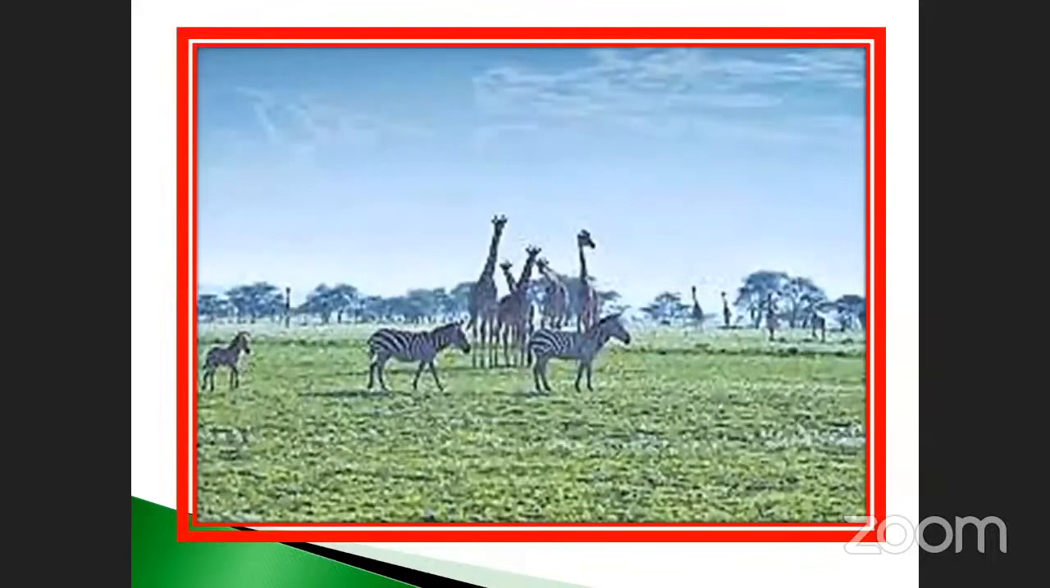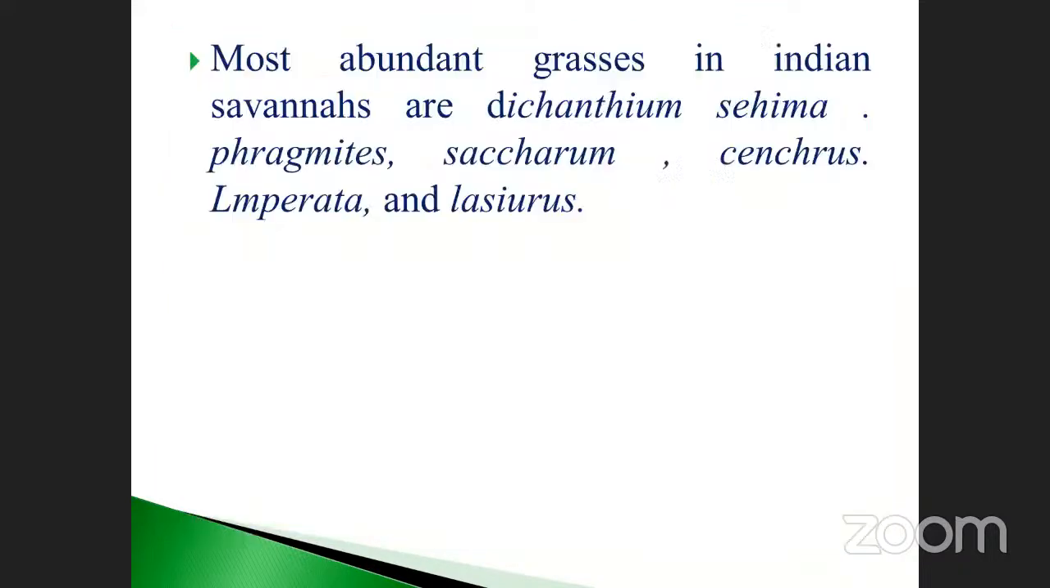Okay, see here, this is the savanna. So many animals are also there. See, grasses are there, and here and there are some plants. So it looks like a savanna. The most abundant grasses in Indian savannas are Dichanthium, Sehima, Phragmites, Saccharum, Cenchrus, Lamprothyrsus, and also Lasiurus.